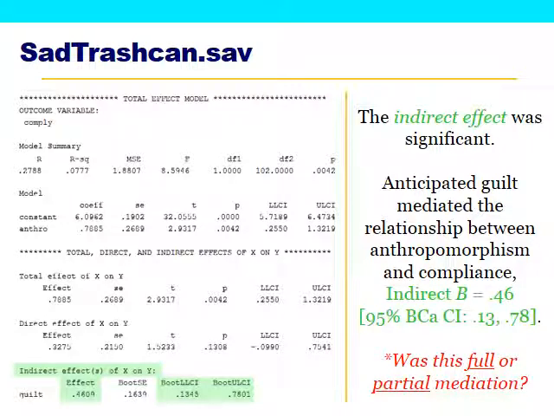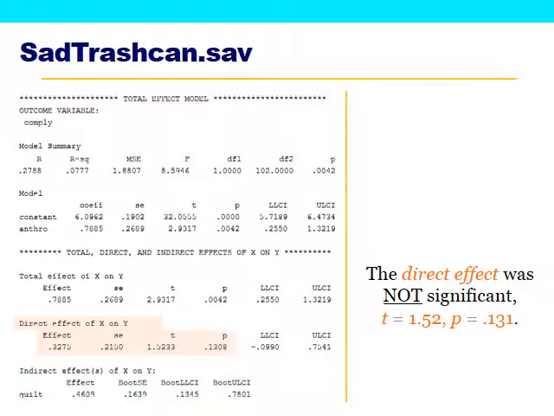Next question, was this full mediation or a partial mediation? To tell, we need to look at the difference between the total effect and the direct effect. In this case, the total effect was significant, but then the direct effect was not. In other words, when we factored in the mediator, the direct effect wasn't significant anymore.